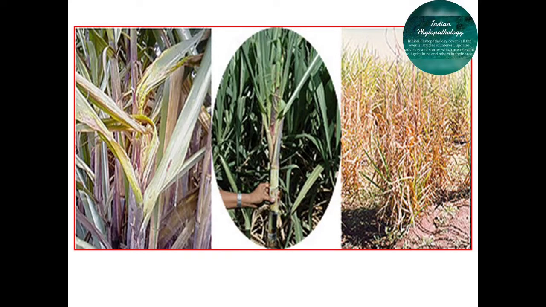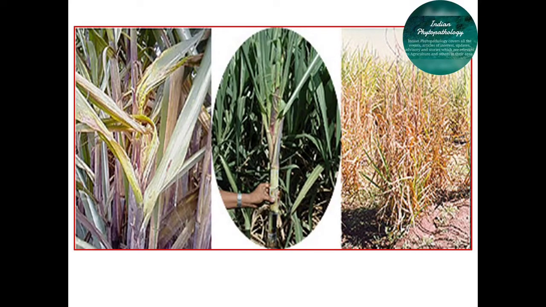If you study the life cycle of this disease, you can observe that the primary source of infection is by means of chlamydospores. Chlamydospores are resting structures produced by this pathogen, Fusarium moniliforme, and these chlamydospores are always present in infected sets. When such infected sets are used for sowing, the pathogen grows from them and causes infection to other healthy sets also.